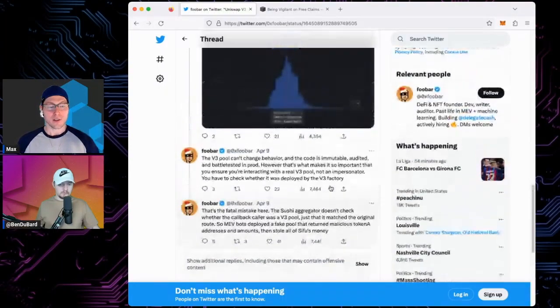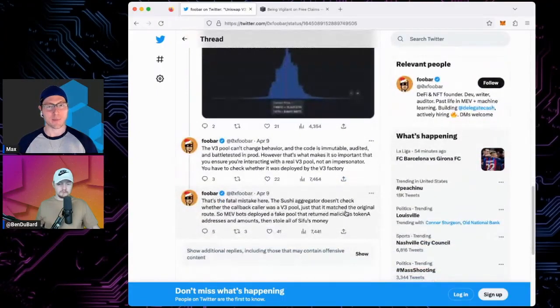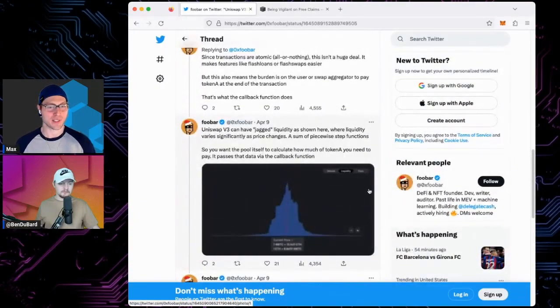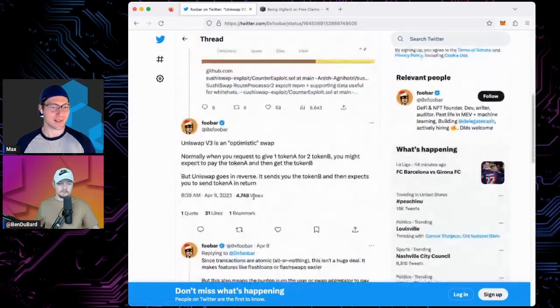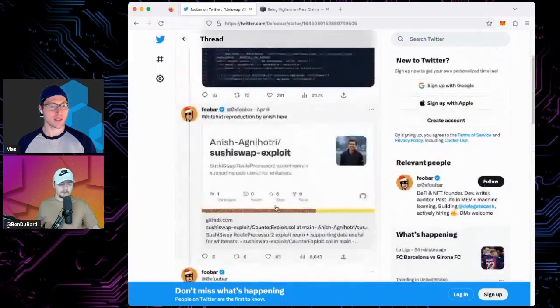So, super good thread, gives you a lot of resolution, kind of trying to understand what happened. For the average person, you don't really need to understand what happened. You just need to be like, okay, revoke your stuff, which is what Ben's going to get into in a minute. But for the person who likes all the technical details, super interesting to read about what actually causes these types of bugs and how they get exploited.